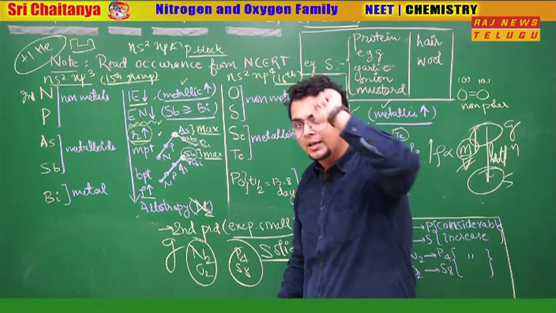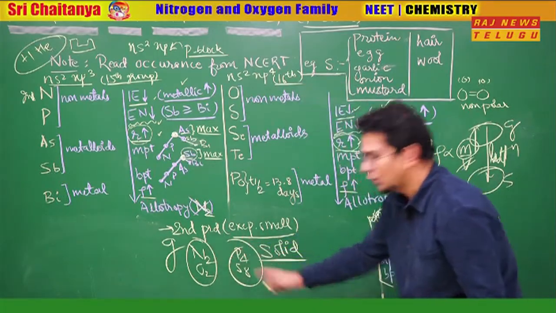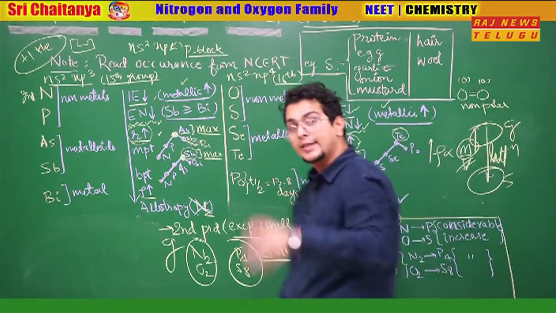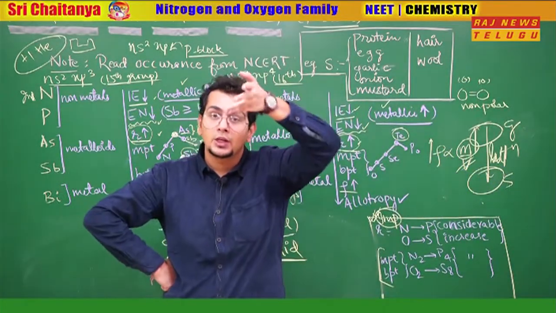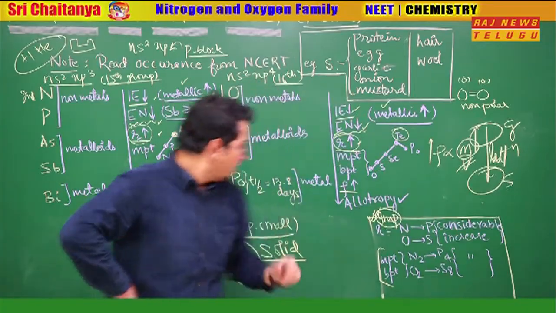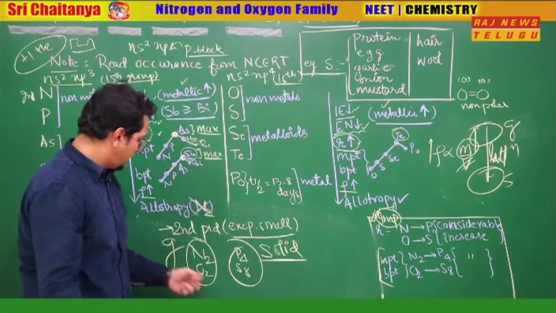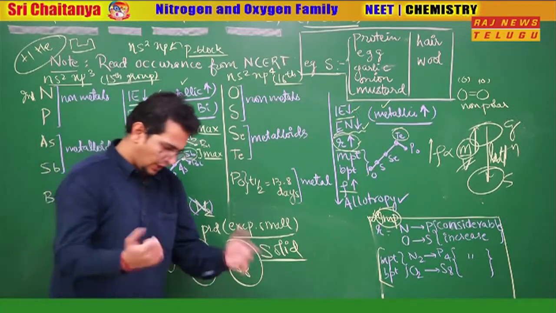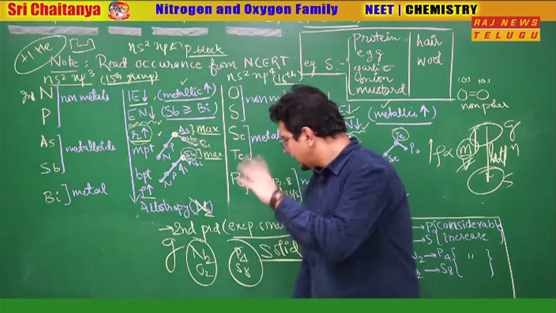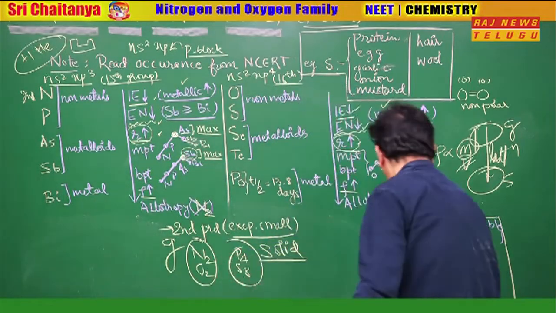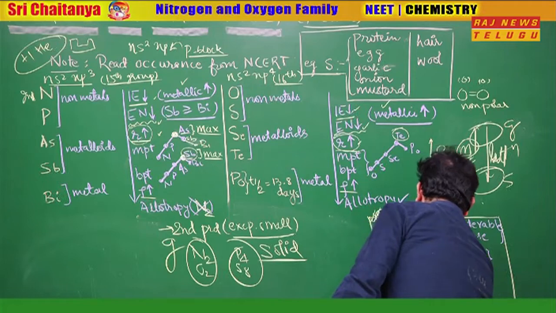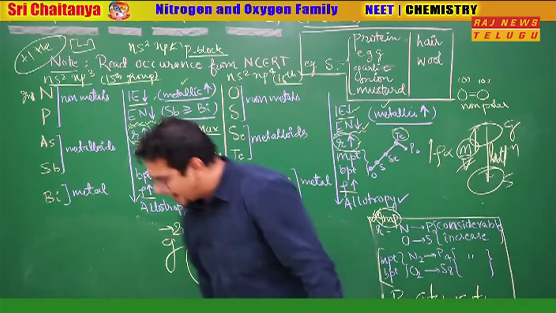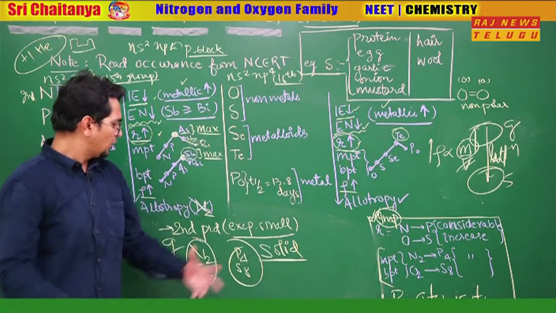Understood? But nitrogen to phosphorus, nitrogen was a gas, phosphorus becomes solid. Oxygen to sulfur, oxygen was a gas, sulfur became solid. Where did the liquid go in the middle? That means a sudden increase in the attraction is there. Here the attraction is very low, here the attraction is very high. Sir, what could be the reason? Let's think about it. In simple words, if I say in a single word how to remember, the single word reason I am writing here is atomicity. Sir, what does it mean?